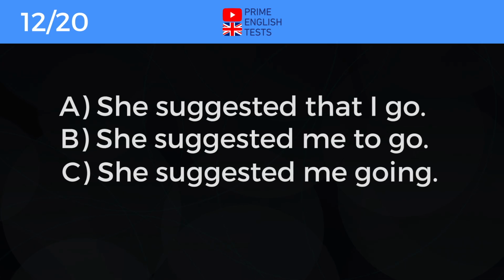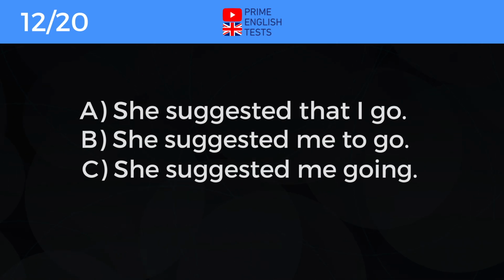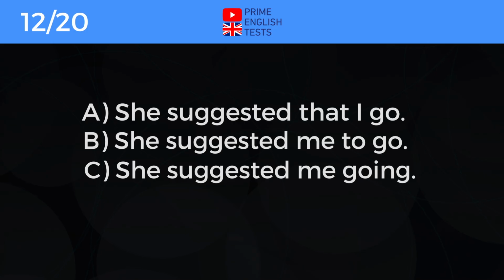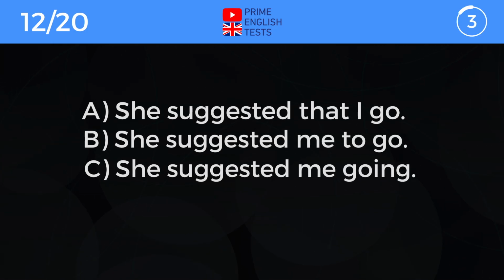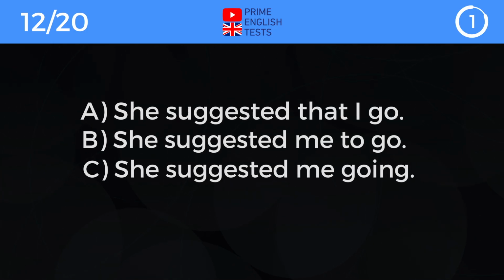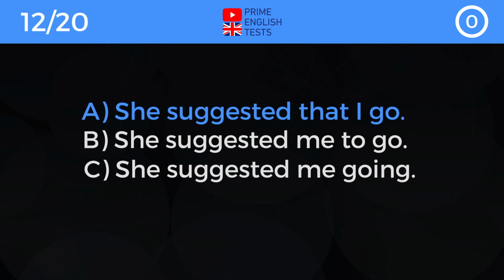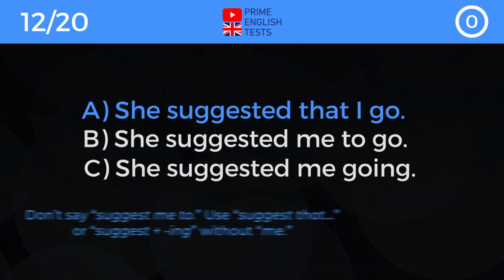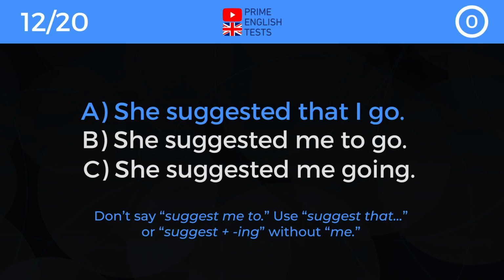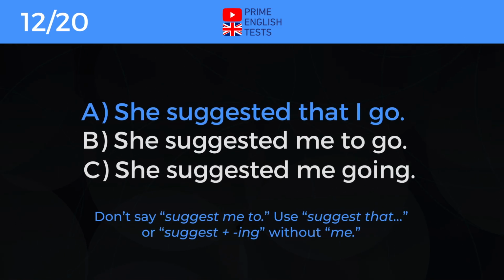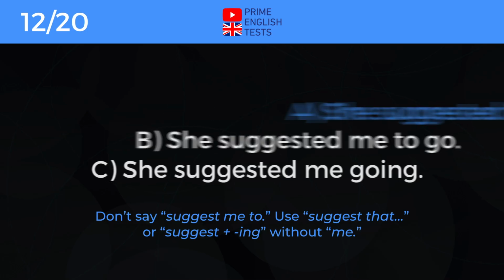A. She suggested that I go. B. She suggested me to go. C. She suggested me going. Correct answer is A. She suggested that I go. Don't say suggest me to. Use suggest that or suggest plus ing without me.